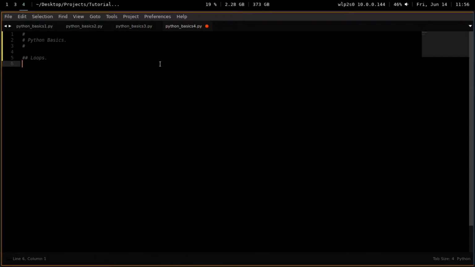Loops. And the first loop we're going to look at is the while loop. Not going to capitalize that, so that it looks like what we do in Python. Loops and while. So loops are about doing things repetitively, which sounds weird, but is really what programming is all about. And a while loop is the easiest of those loops to understand.